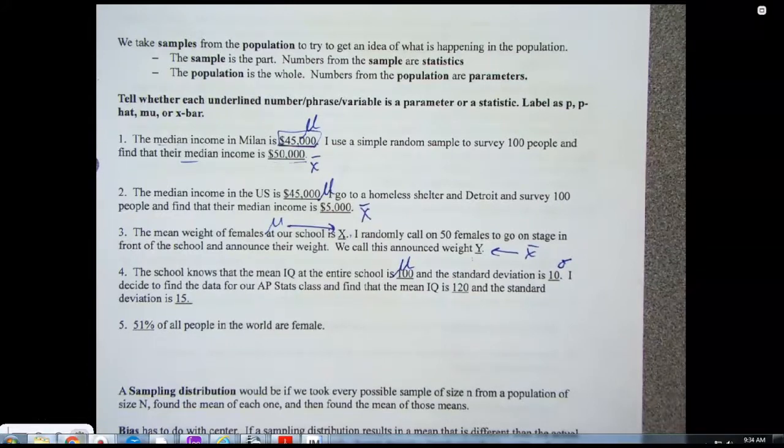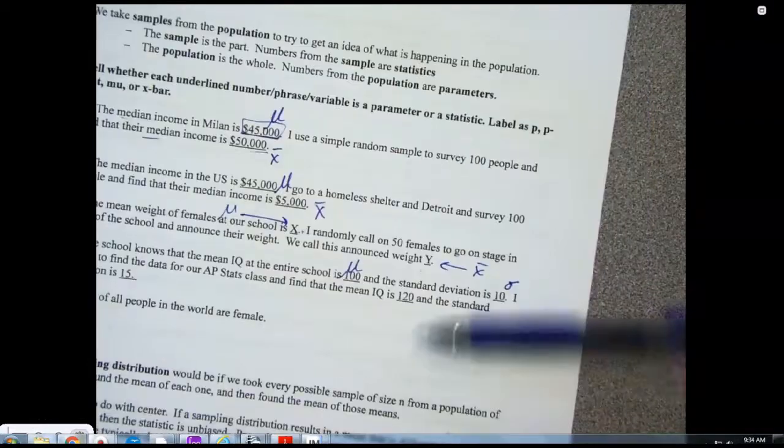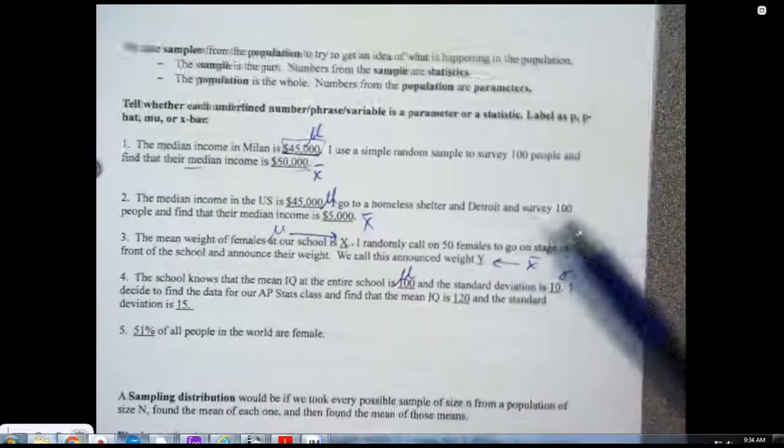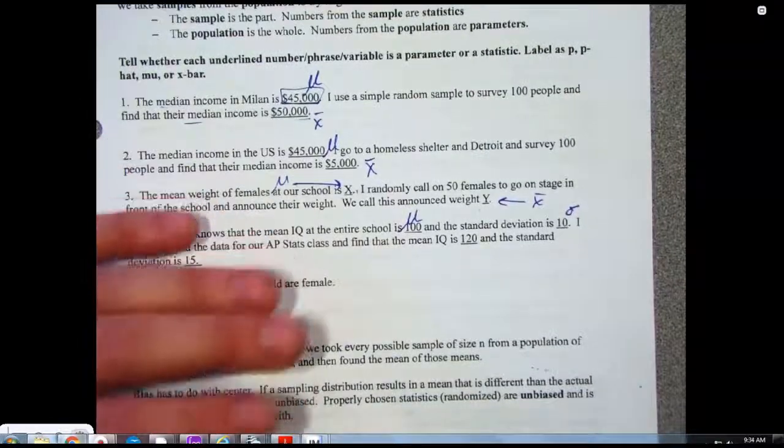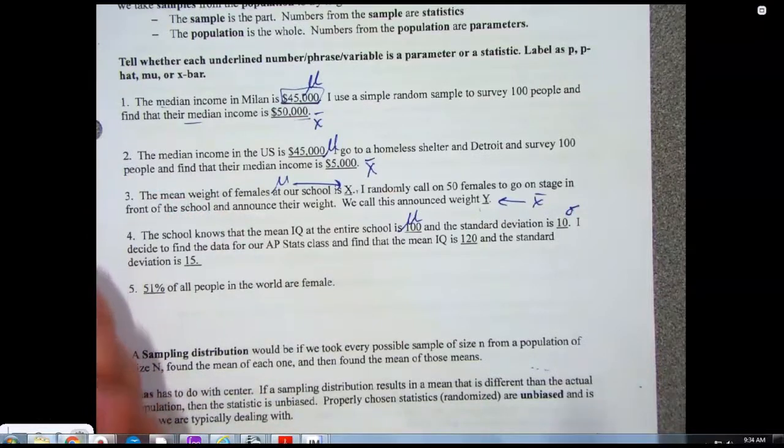I decided to find the data for our AP Stats class. Is that biased or unbiased? Biased. That's biased. You're supposed to be smarter than other people. I don't know if that's true. We'll see.